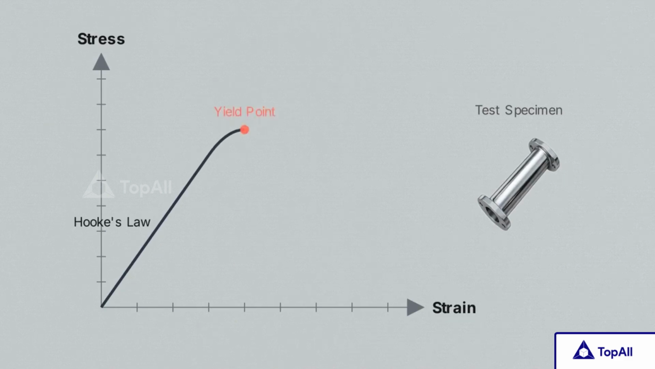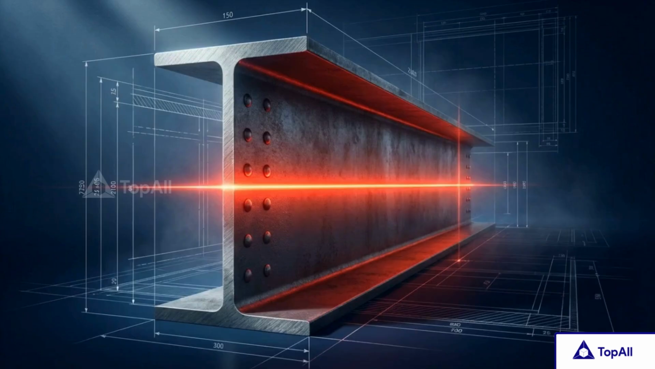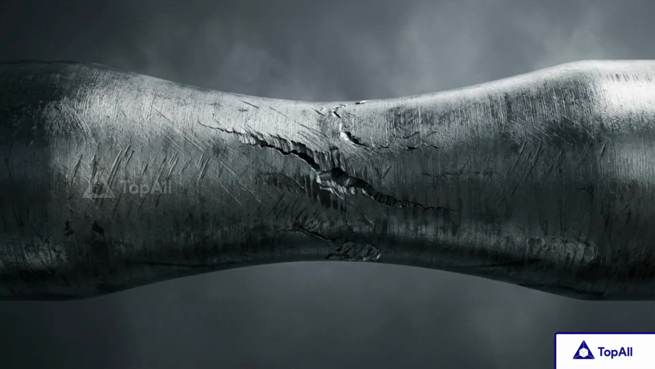But every material has a limit. Past its yield point, it enters plastic deformation and is permanently warped. Yield strength serves as a structural speed limit. For an engineer, crossing this threshold means the material has suffered permanent, irreversible damage.